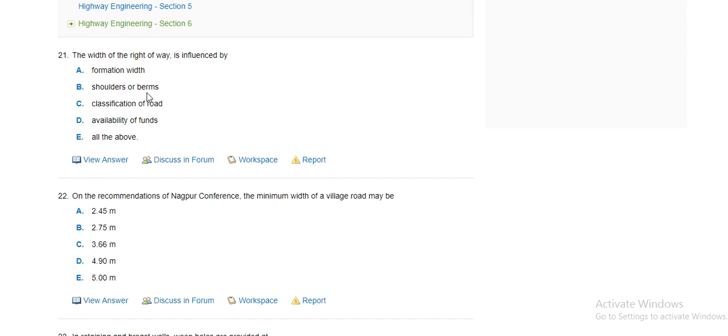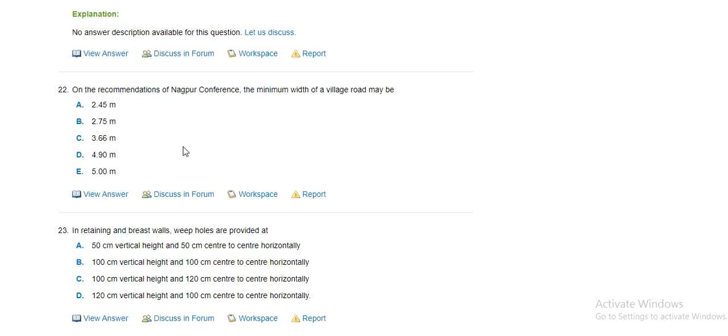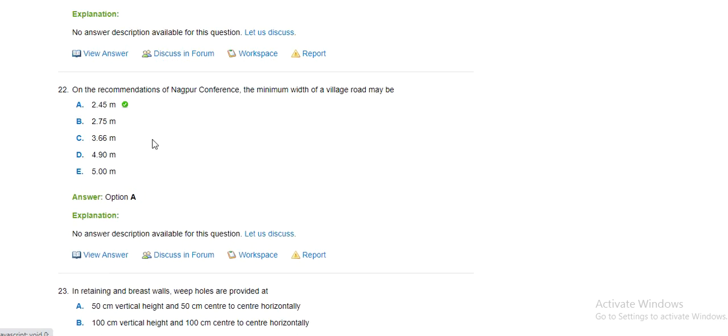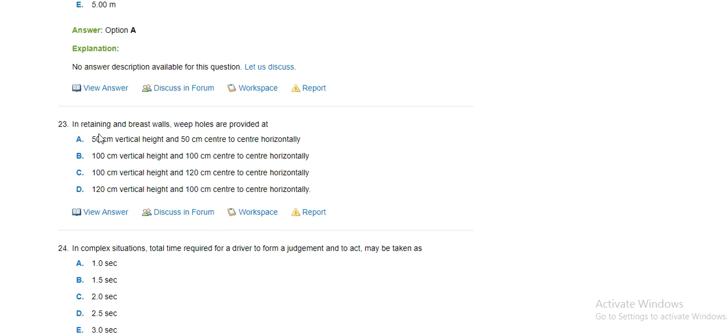The width of the right of way is influenced by formation width, shoulder width, classification of road, availability of land, shoulder of berm, formation width, all of the above actually. On the recommendation of Nagpur conference, the minimum width of the village road may be 2.4 meter. Yes, 2.4 meter. In retaining brick wall, weep holes are provided at 50 cm vertical height, 50 cm center to center horizontally, 100 cm vertical height, 120 cm horizontally.